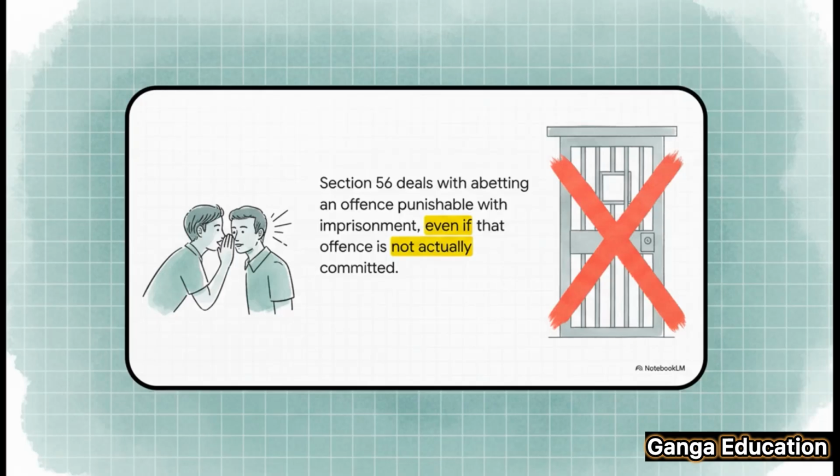आज हम डिस्कस करेंगे Section 56 of the Bharatiya Nyaya Sanhita 2023. Now, what's this section all about? Well, it deals with a very specific situation. What happens when someone encourages or helps in a crime, but that crime never actually takes place?